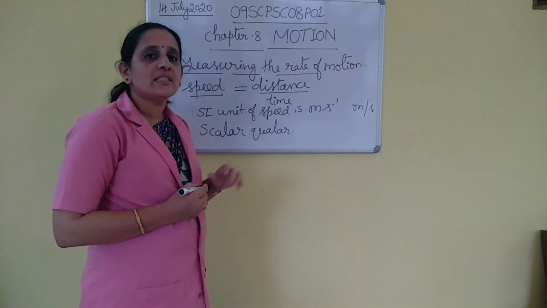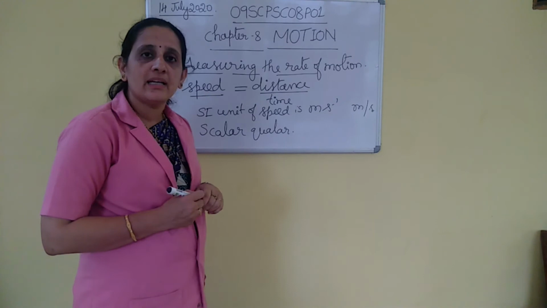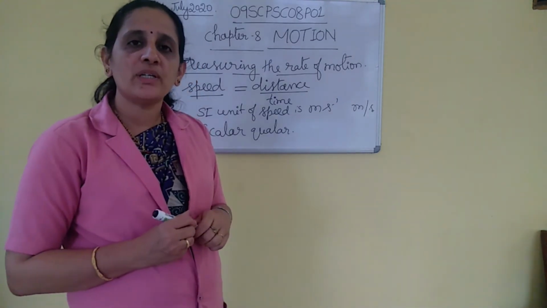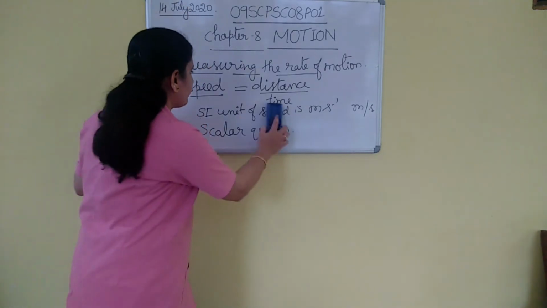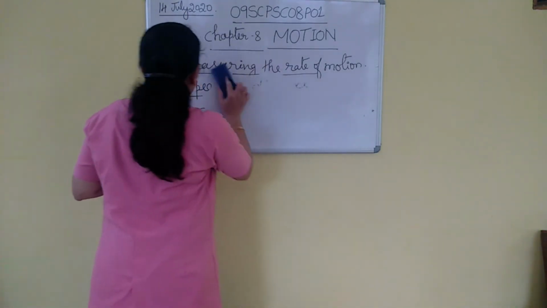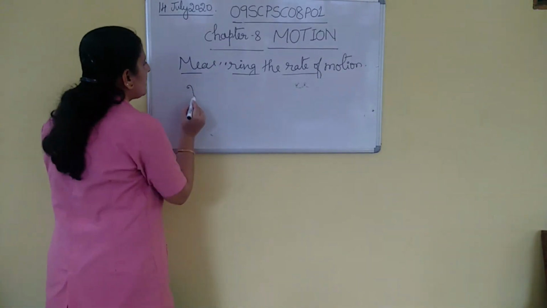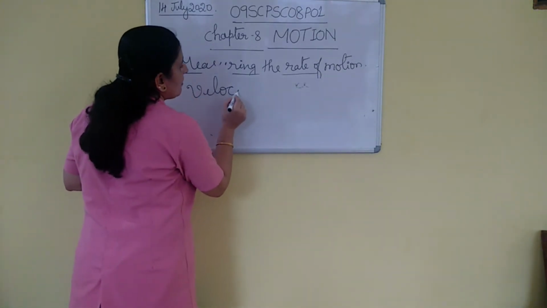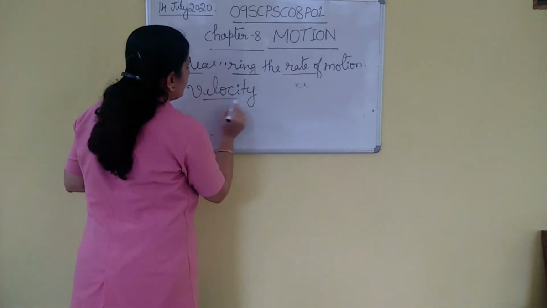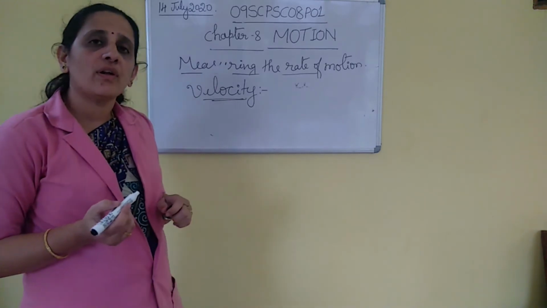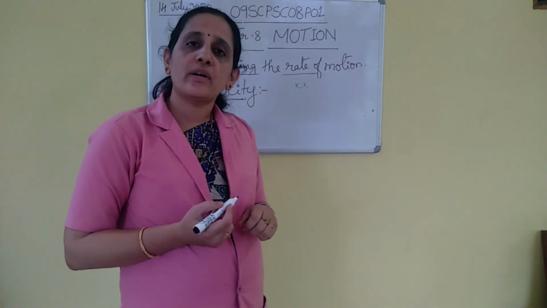See, what happens if you give direction to the speed? It will become velocity. So here you have to learn one more term, velocity. What is velocity? Velocity is the speed of an object moving in a particular direction.